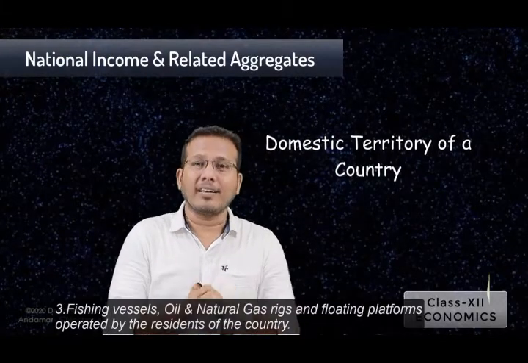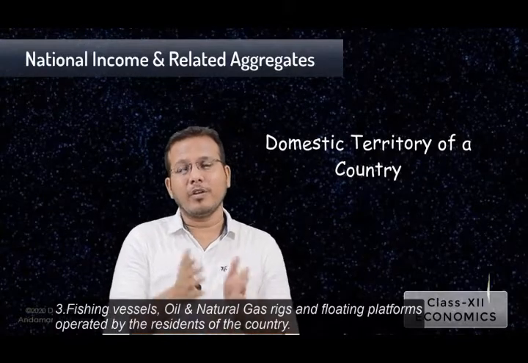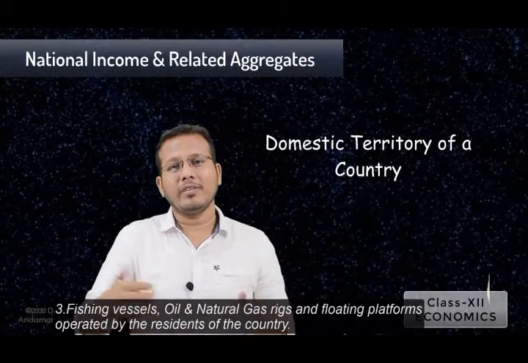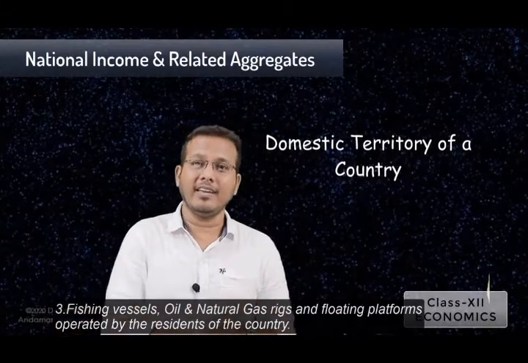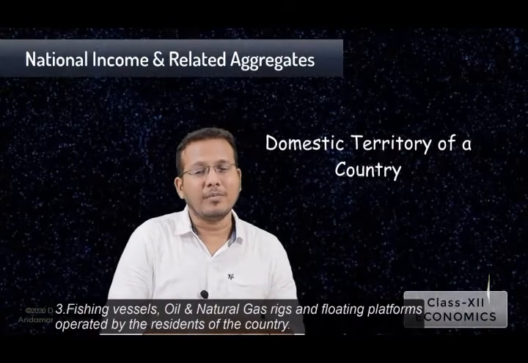Students, while calculating the national income, one more thing, as I told you, the concept of domestic territory of a country should be kept in mind, because income generated outside this territory will not be considered the income of our country.